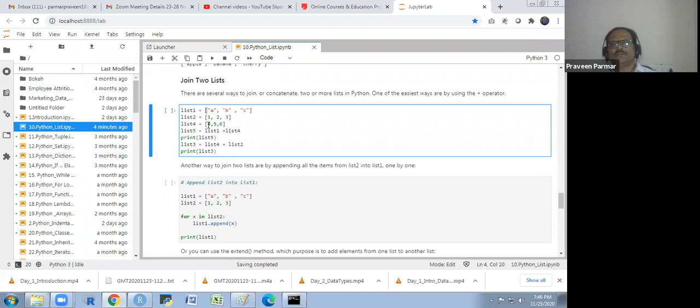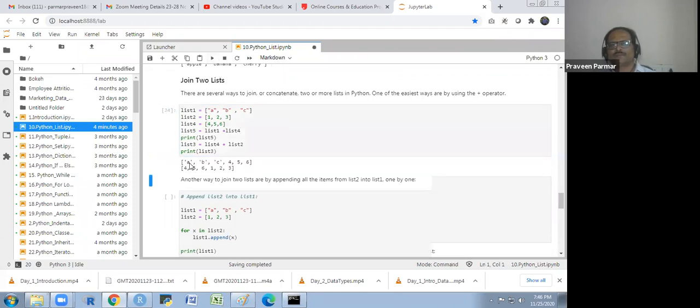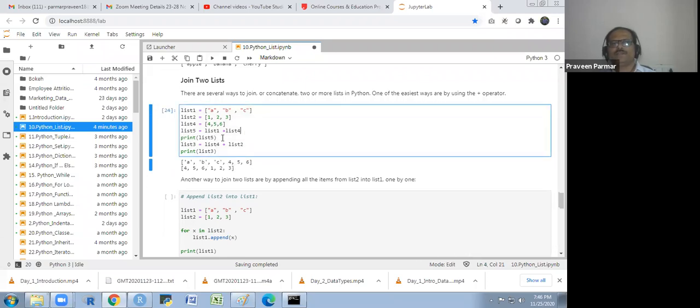Then print list 5. List 3 is list 4 plus list 2. Is there any doubt? I have joined two different lists.